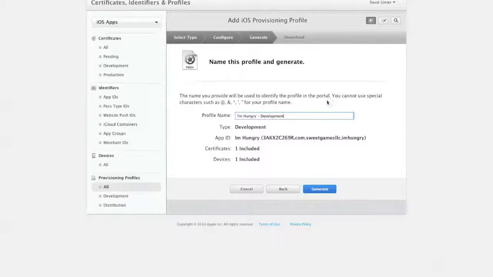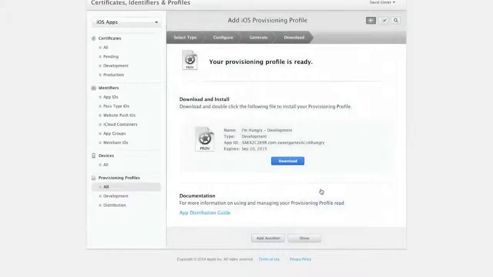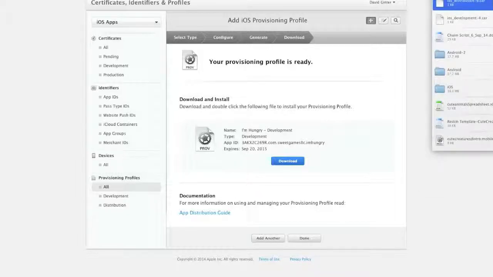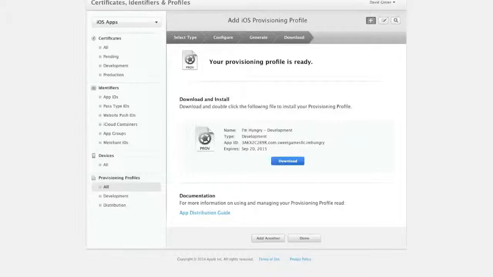Then that way, when you actually go into Xcode, you'll see the development on here, and you'll know which one is right off the bat. So click generate, download it, and then it'll appear as we discussed before in your downloads, and you just double click it and it will install that into Xcode. So it'll be there already when you go over, so it works out really well. So hit done.